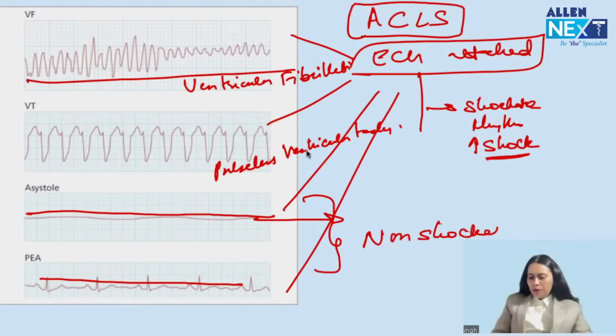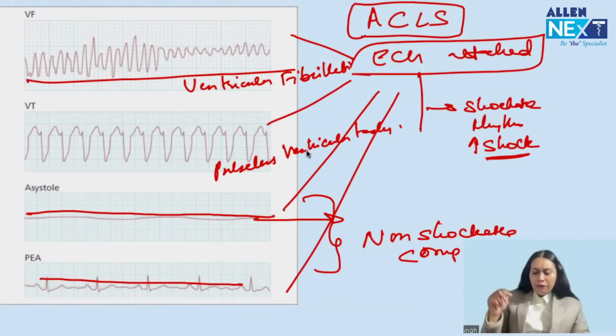And for non-shockable rhythm, what is the management? CPR, that is compression and ventilation. This is what we do. Got my point? Compression and ventilation, and find the cause and then try to reverse it. So if any question is asked, they tell you the patient is in cardiac arrest. How would you manage? And they show this is the rhythm.